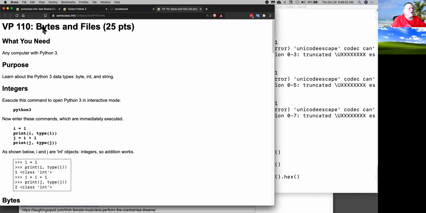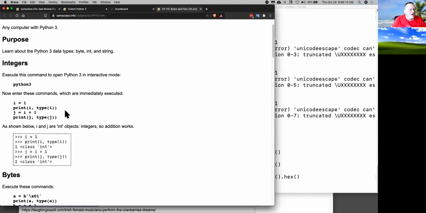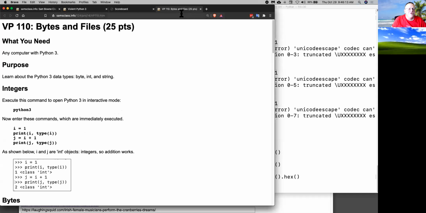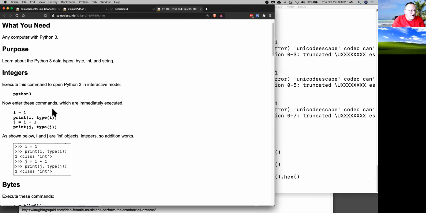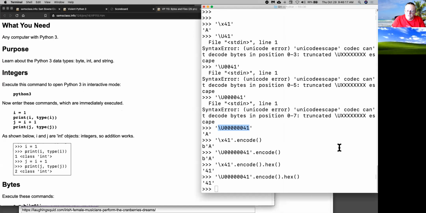All right, so let's talk about bytes and files. And by the way, if the previous servers are not responding, just skip that networking stuff and come to here, because this one can handle any number of users with no problem. So let's try this one.